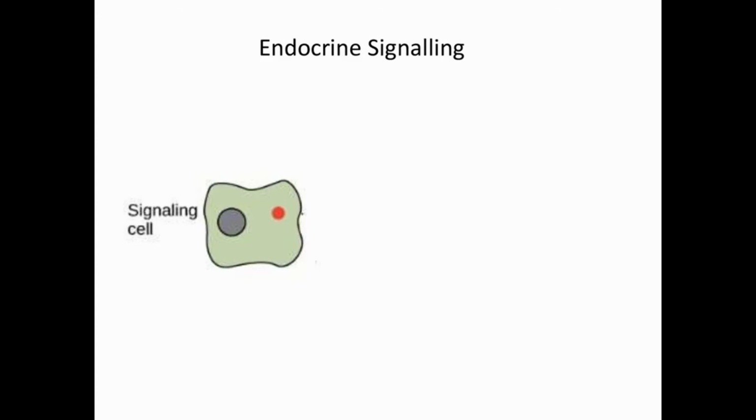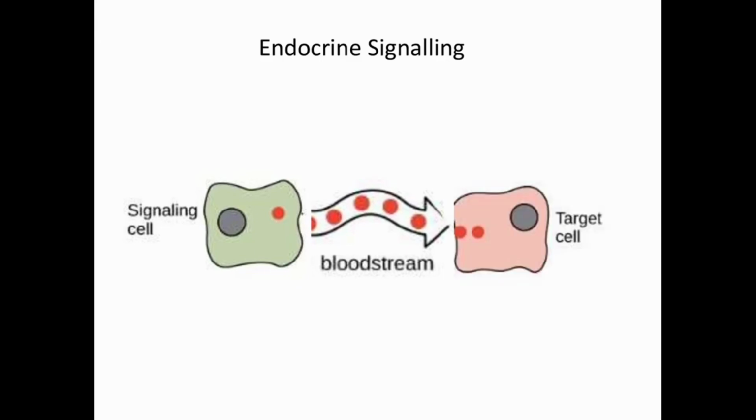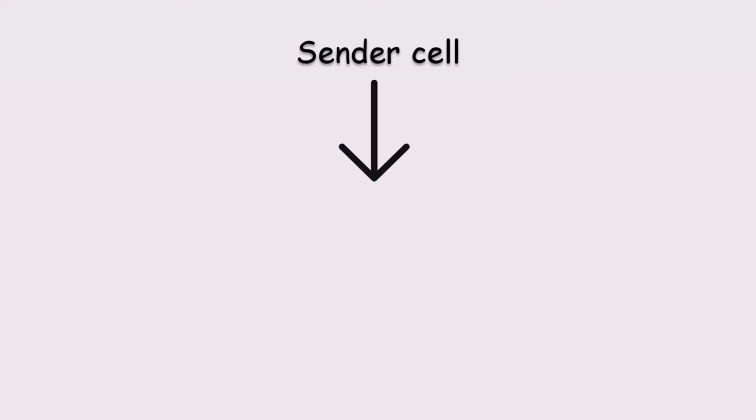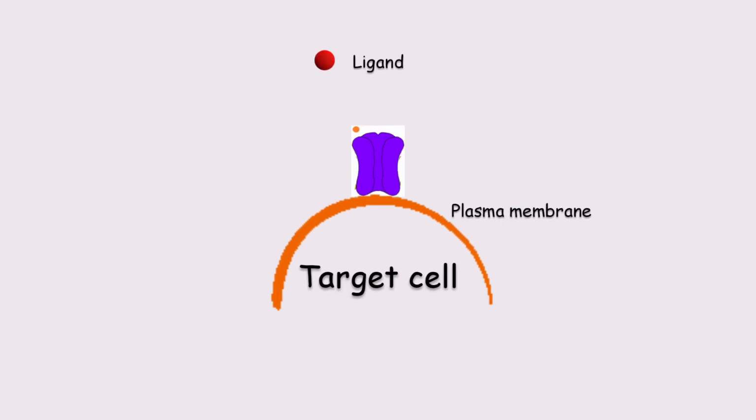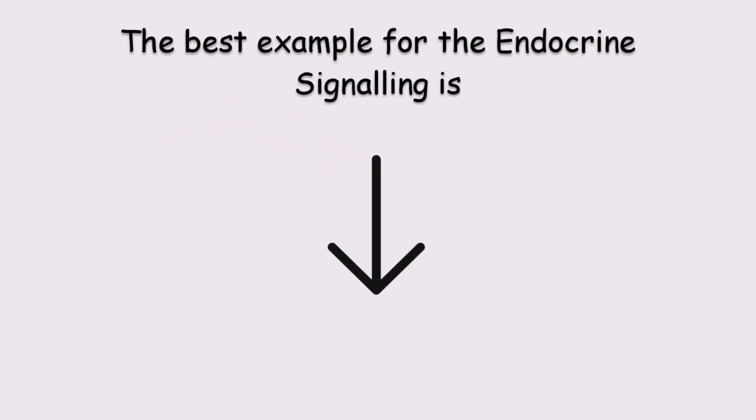When cells need to transmit signals over long distances, they often use the circulatory system as a distribution network for the messages they send. At first, signals or ligands are released from the sender cell and then mixed with the bloodstream. Then they go through the bloodstream to the target cell, which receives the ligands with receptors on its surface. The best example for this endocrine signaling is hormones.